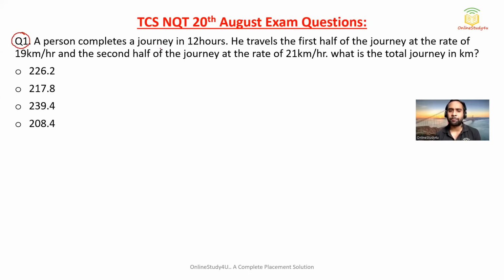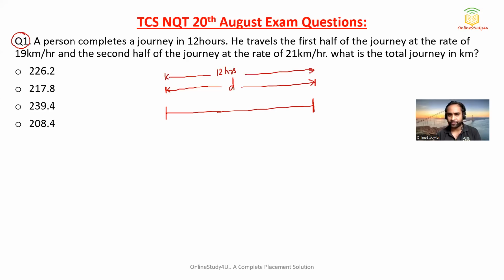A person completes a journey in 12 hours. Suppose the total distance is d. See, when we make a figure and then try to solve, it will become very easy. So a person completes the total journey of d kilometers in 12 hours. Now they are saying he travels the first half of the journey at the rate of 19 km per hour. First half means, as the total distance is d, half the distance will be d by 2. And then the second half of the journey, again d by 2, with the speed of 21 km per hour.